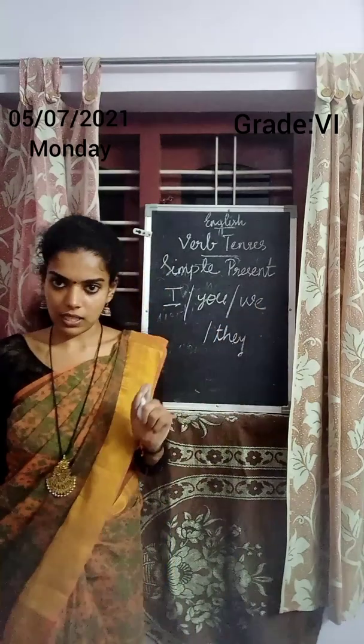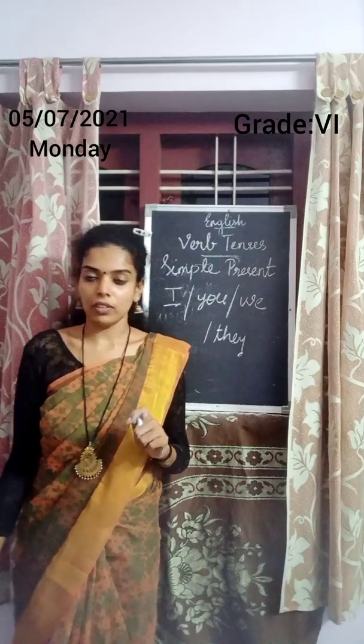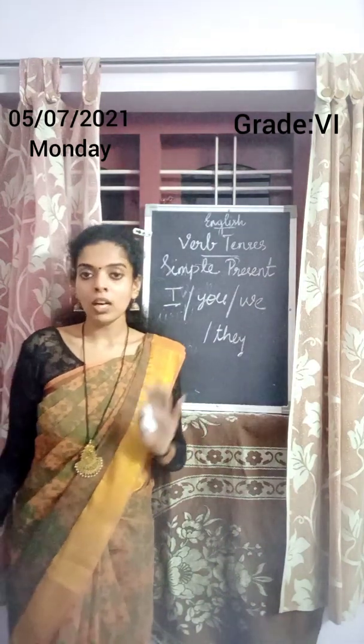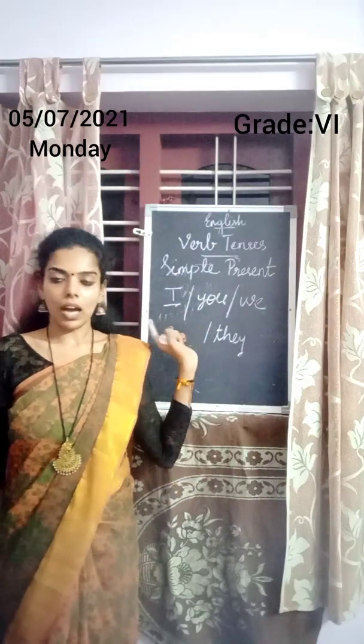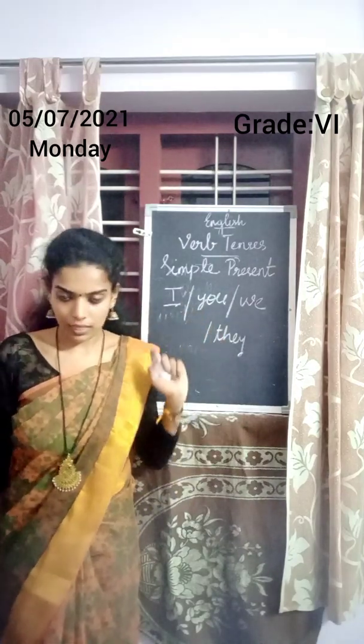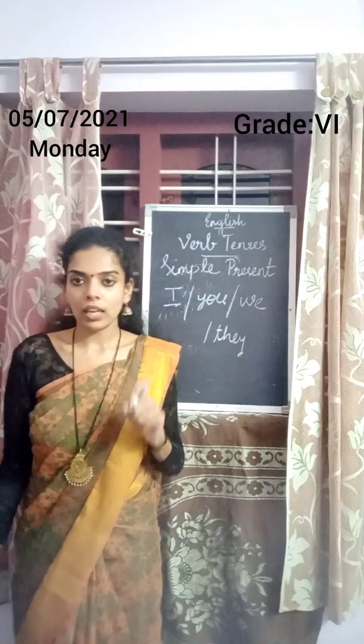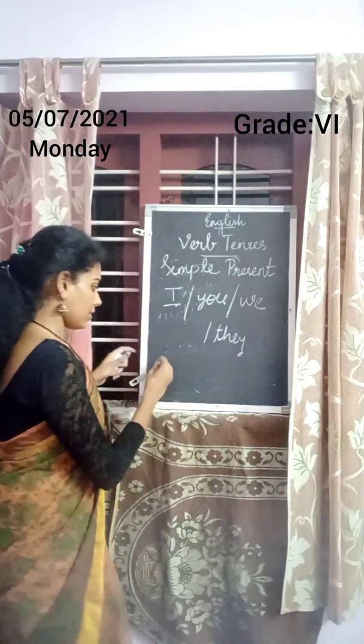So, in simple present, the verb won't change its form. It will be in its own form. And we use the verb with I, you, we and they. For example, I walk, we sing. Okay? I walk, we sing.